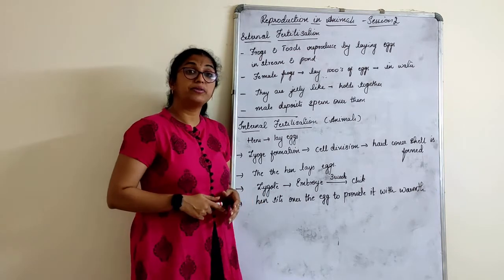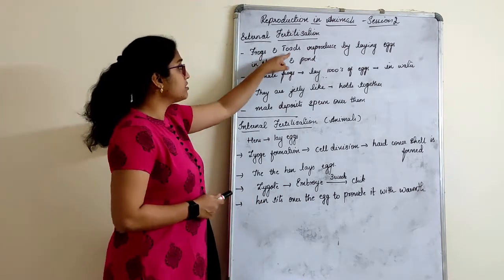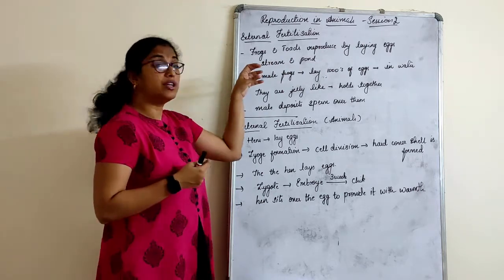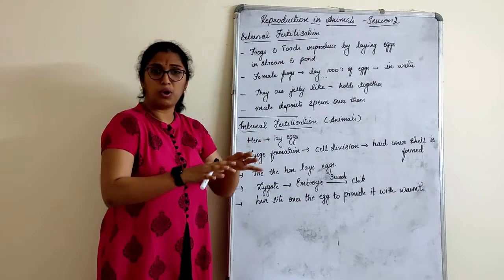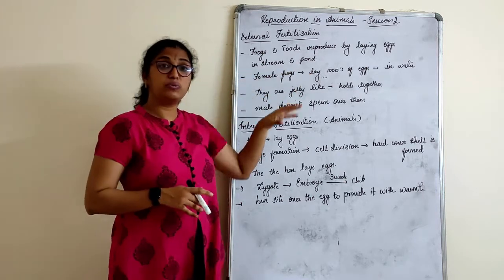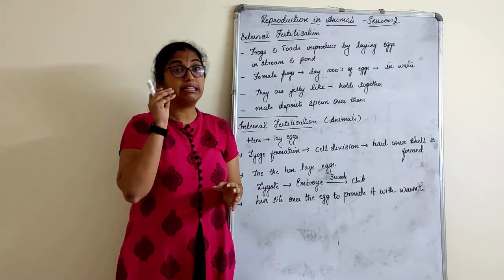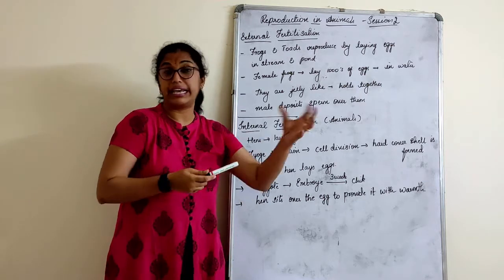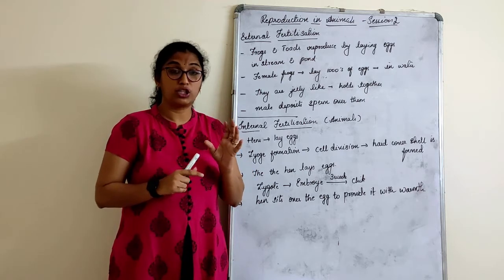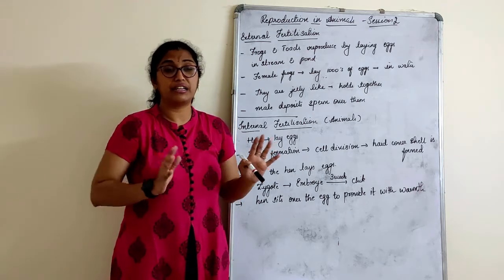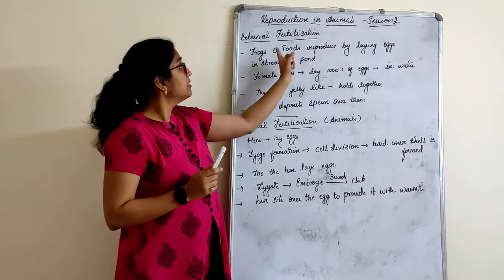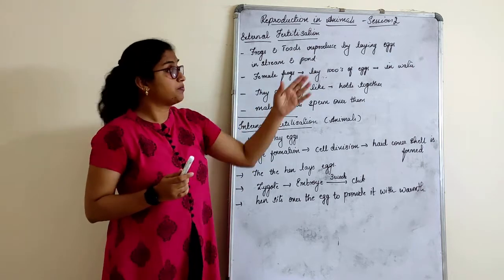When we talk about external fertilization, frogs and toads reproduce by laying eggs in streams, ponds or water bodies, as we have told, etc. Here the female frog will lay thousands of eggs, and these are not the type of eggs like a hen's egg or duck's egg. No, they are not that type. They are a jelly-like structure. They do not have any hard covering, right? Eggs are nothing but the gametes here.